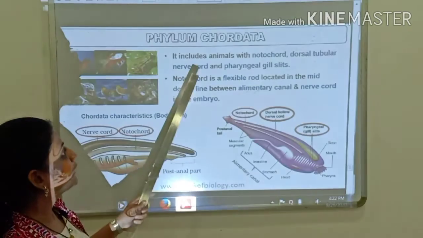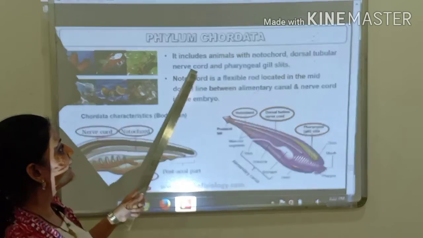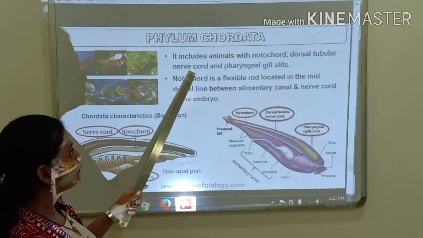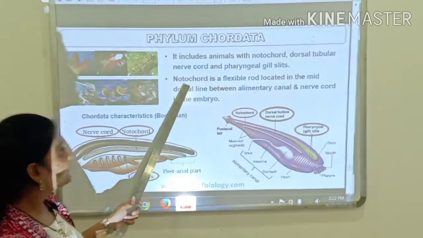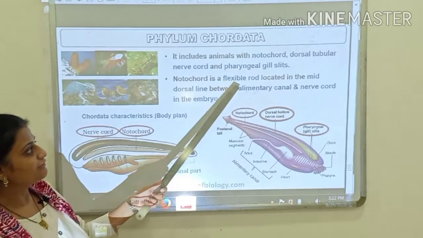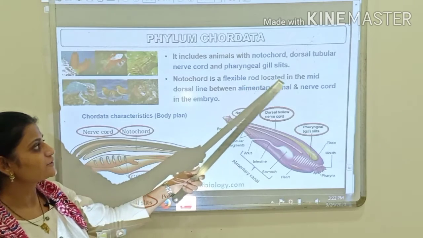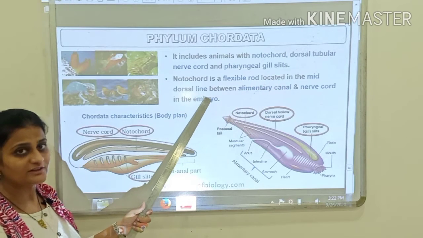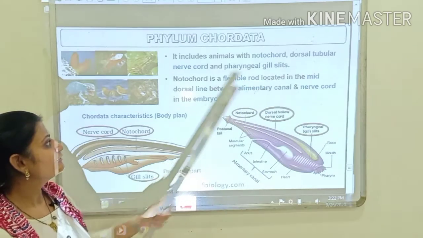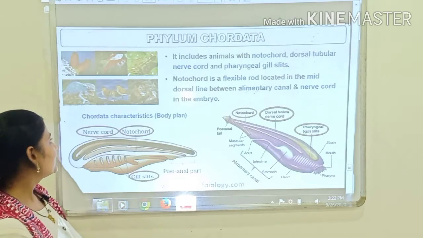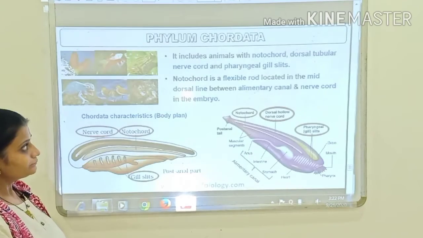So the animals belonging to phylum Chordata, they have notochord, they have dorsal tubular nerve cord, and they have pharyngeal gill slits, where the notochord is the flexible rod which is located in the mid-dorsal line and in between the alimentary canal and the nerve cord in the embryo. Right? Now,